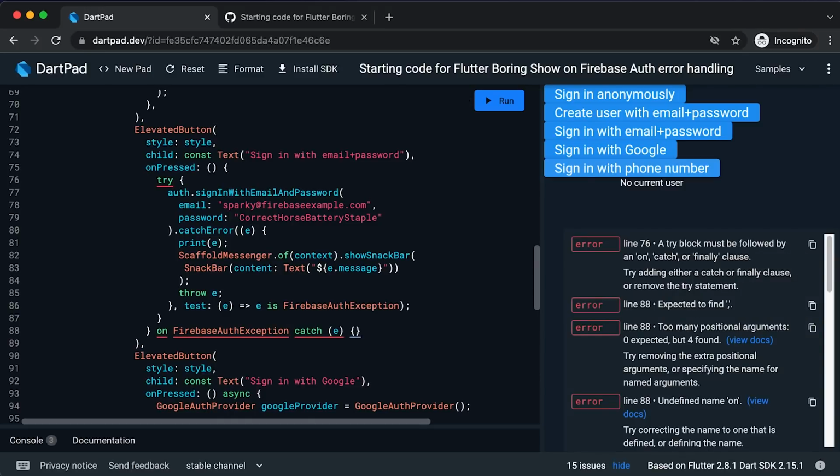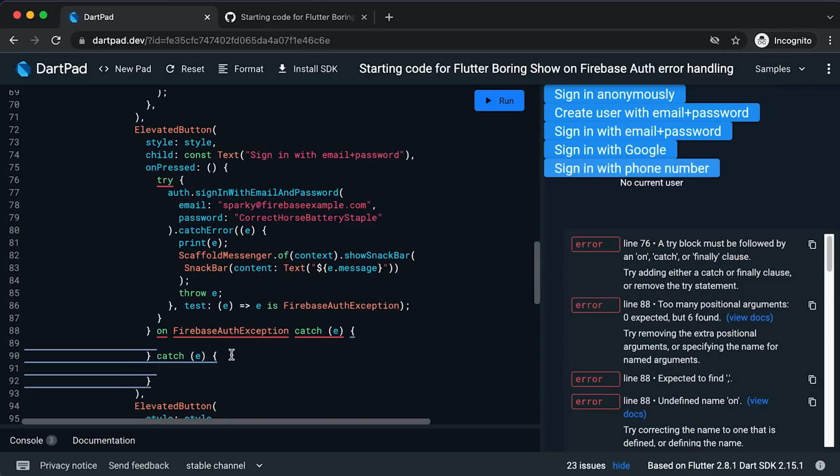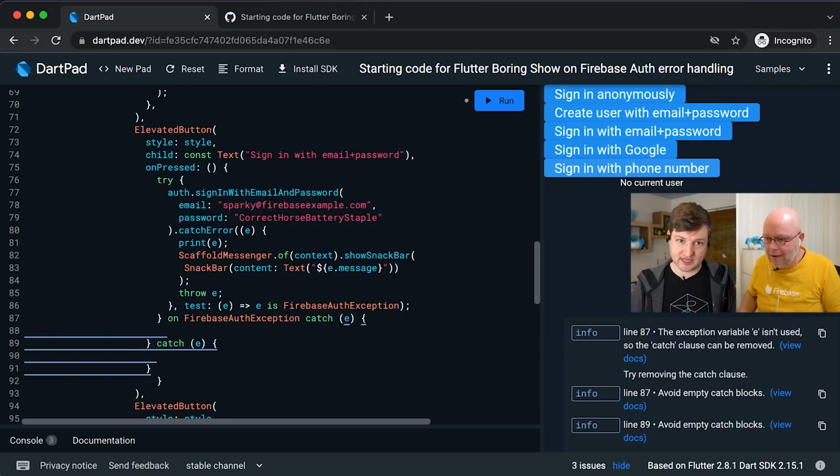Like that? Yeah. Okay. It's not happy with that. A try block must be followed by a catch or finally clause, which is what we have. Oh, and then so what are we doing? So then you need another catch after that to catch anything that's not the Firebase Auth exception. Okay. So that's the same as we had initially, like that. Yeah. Okay, it's still unhappy, but that might just be some other things. It doesn't like on. What am I doing wrong here? Am I in the wrong spot? That could be. Oh, yeah. See, I am one level indented too. That would explain. Okay, that's looking a little bit better. And those are just empty block warnings, right? Yeah, exactly. We'll get rid of those.